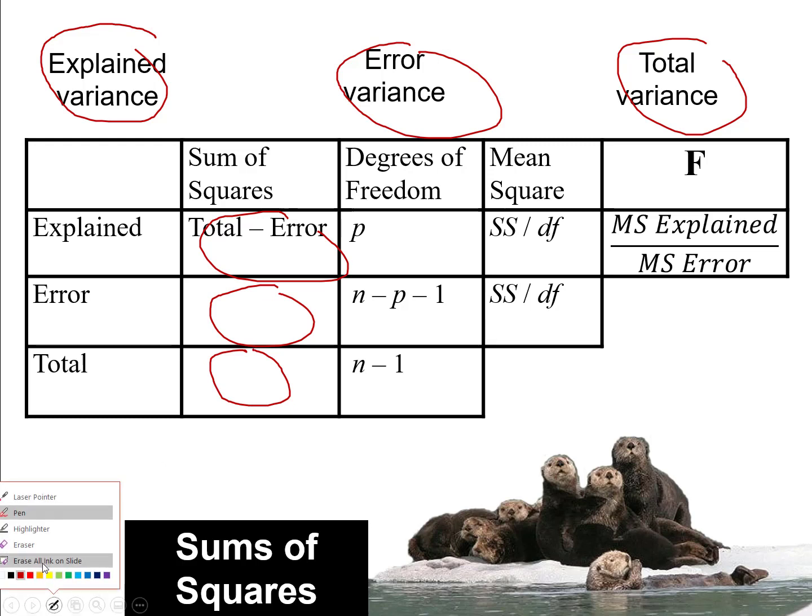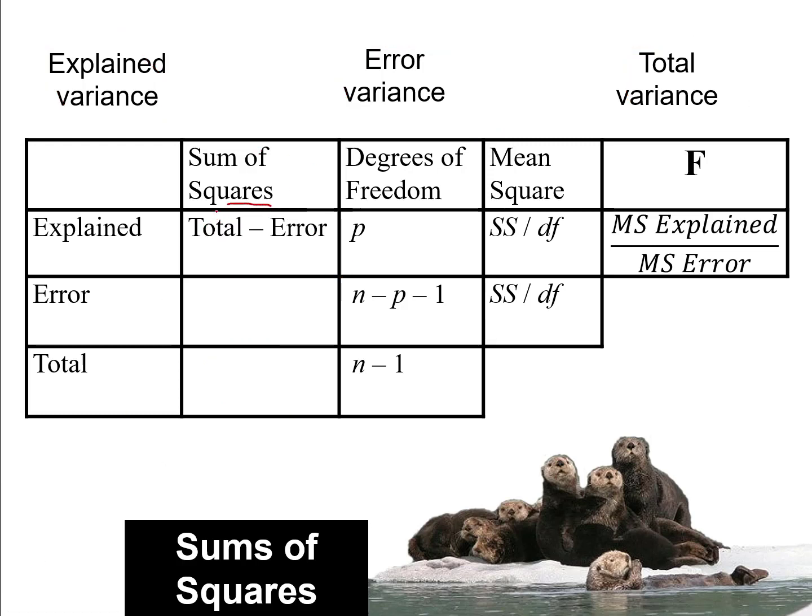And then we were able to use that. We took our explained variance sums of squares divided by total sums of squares to get the percent of variance explained. And that was our capital R squared. That was our effect size. And then we went on and used this table to calculate an F value, which is an inferential statistic used to test the significance of our effect size.